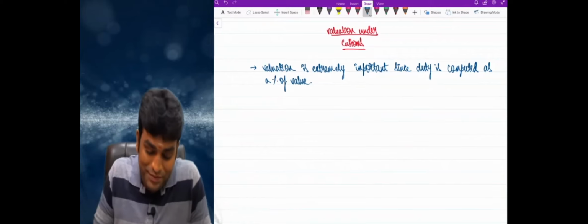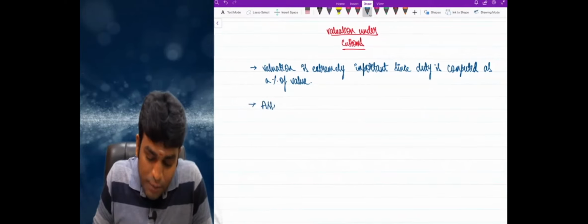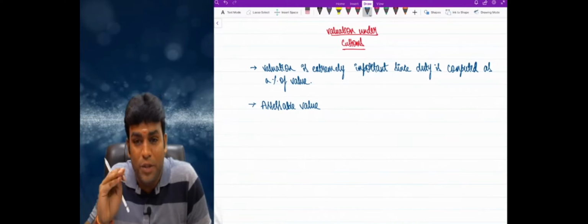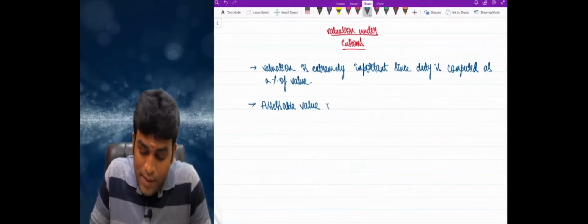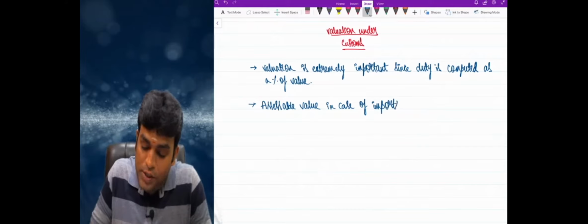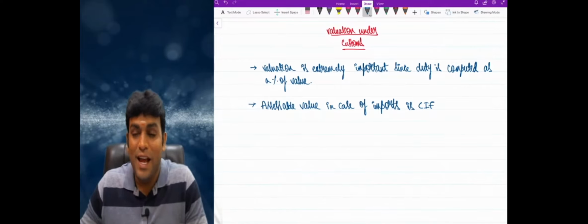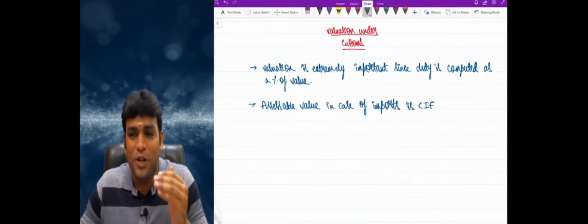Correct, right? Now, next interesting point what I'll tell you is that assessable value. So assessable value is nothing but the value on which we compute the customs duty. That value is called as assessable value. Assessable value in case of imports is CIF. I repeat one more time. Assessable value in case of imports is CIF. And let me tell you very clearly, CIF stands for cost, insurance and freight. CIF stands for what, my dear friends? Cost, insurance and freight.